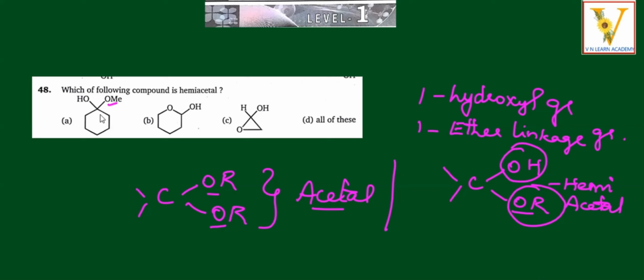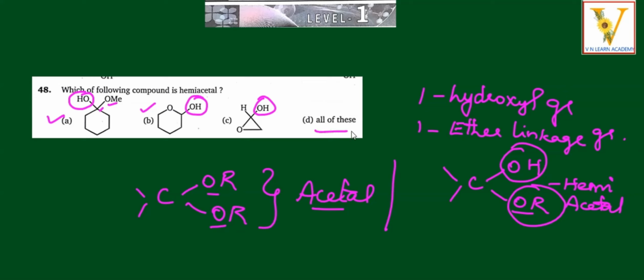Here OMe is attached with the cyclohexane, and here OH. One hydroxyl group, one ether group, OMe, which is attached with R only. So this is hemiacetal. Of course, this is also an ether group attached with one OH group, so this is also hemiacetal. And this is an epoxide O attached with OH, so this also is hemiacetal.